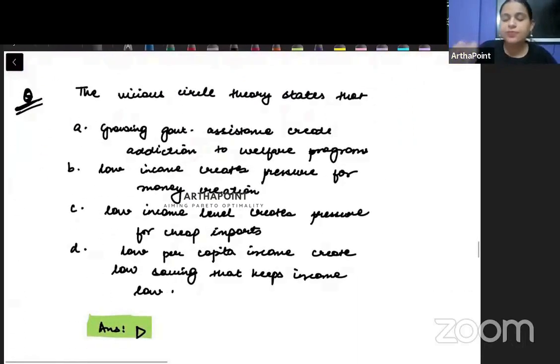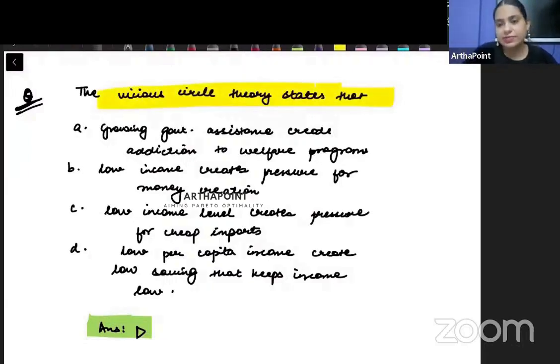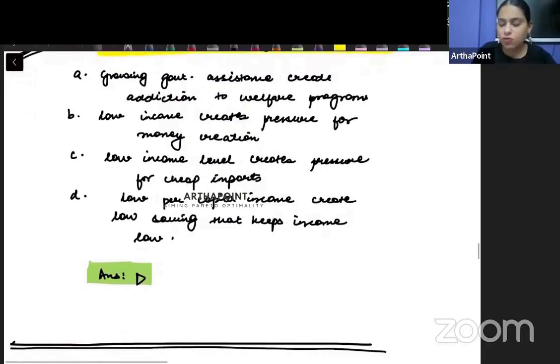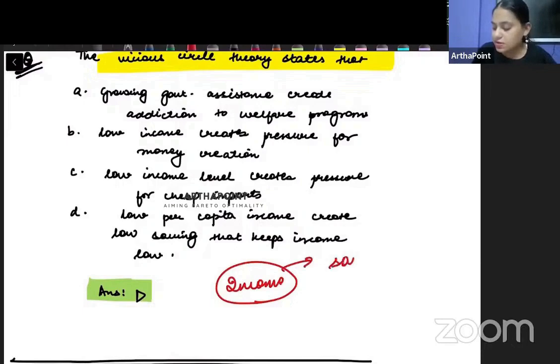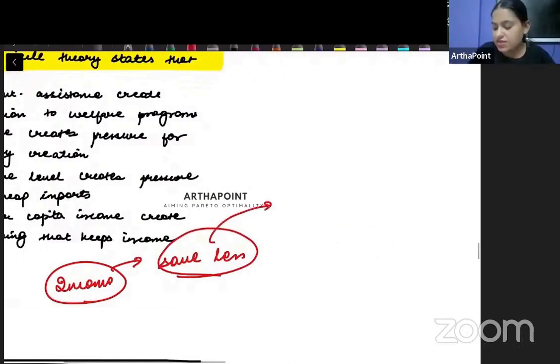Giving you an example, read this question. It says the vicious circle theory suggests that. So what is vicious cycle of poverty? What does it say? It says, look, when income is lower, then people will save less. When people will save less, we know savings and investment are equal.